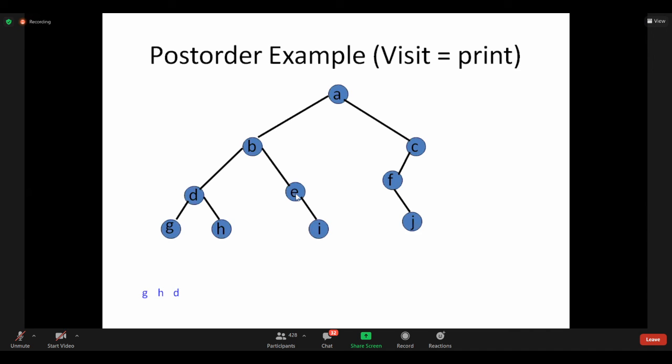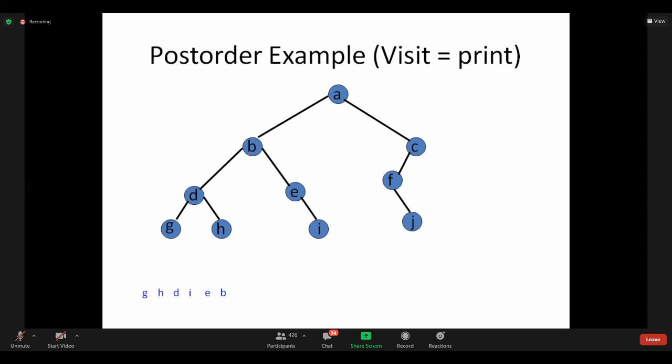E is root or is a leaf? E is root here because E has a child. So we'll go to E left part. E does not contain any left part. We'll go to E right part. Now we'll print I. We will print I, then E, then B. Okay? I, E, then B. Agree? So left part is completely finished. So left, root, right. After finishing the left part, where should we go? We should go to right part of A.